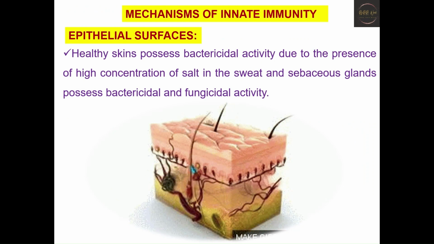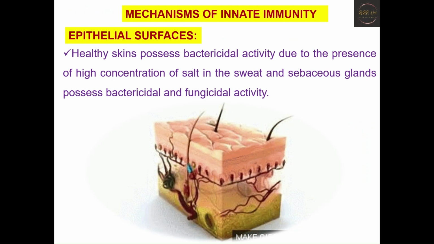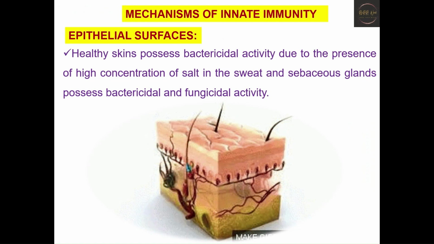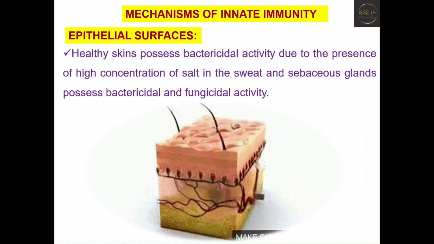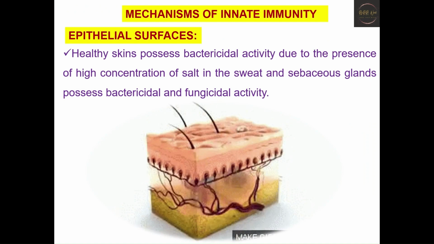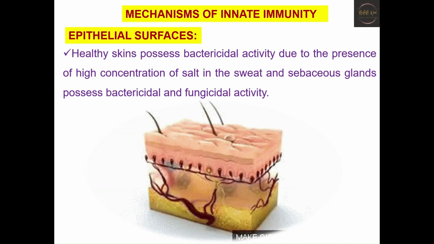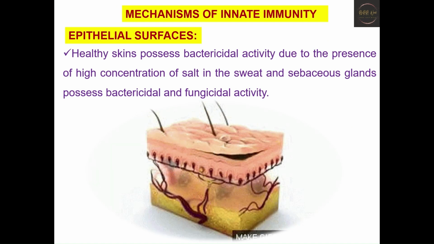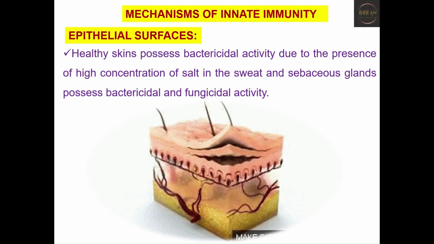Now, coming to the mechanisms of innate immunity, first is the epithelial surfaces, which is the skin. Healthy skin usually possesses bactericidal activity due to the presence of a high concentration of salt in the sweat and sebaceous glands, which possess bactericidal and fungicidal activity. Usually the skin is a barrier which serves as one of the body's first lines of defense against harmful microbes.